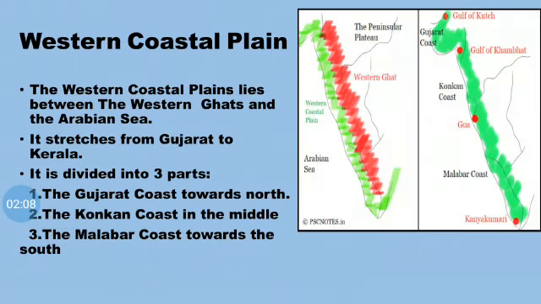Now we shall study the coastal plains. First we'll study the western coastal plains. Children, the western coastal plains lie between the Western Ghats and the Arabian Sea. Please look at the picture over here. The red one which is marked is the Western Ghats, and the green one is the western coastal plain.